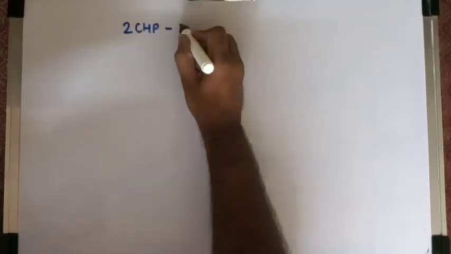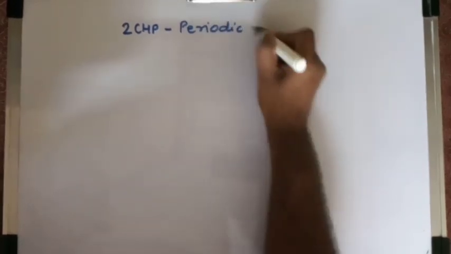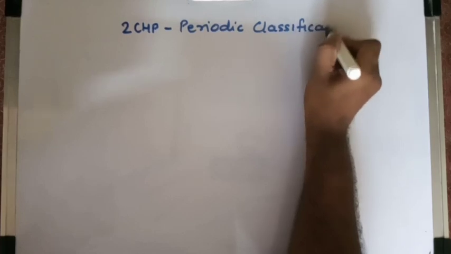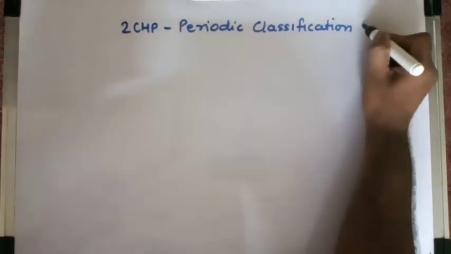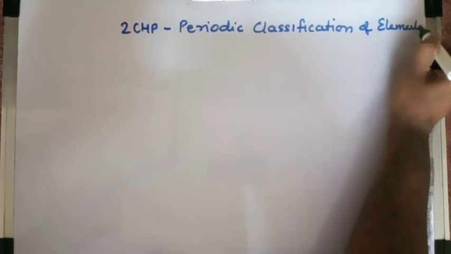Children, today we'll be starting with the second chapter of science. The second chapter of science is periodic classification of elements.